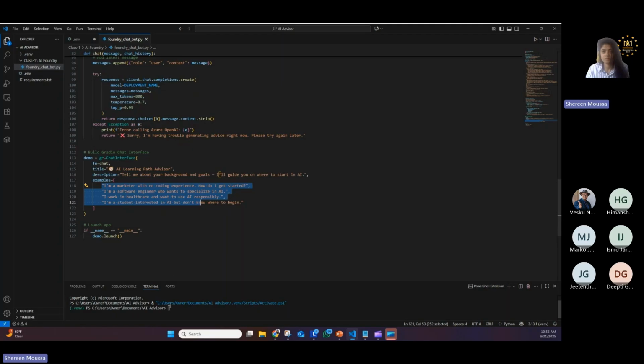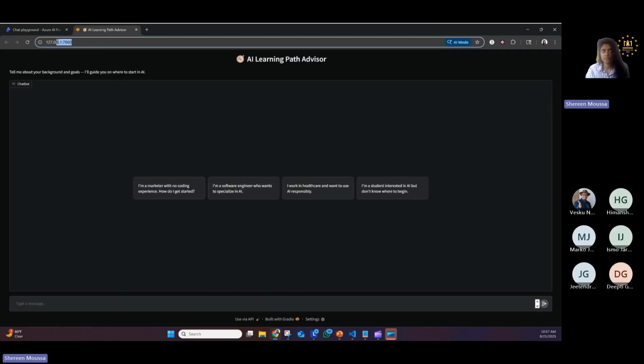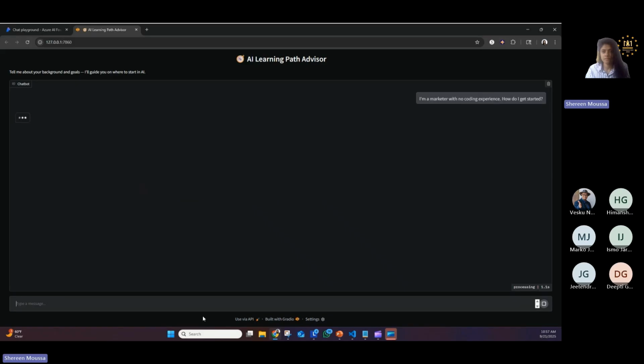Okay, so here what I had to do is activate my virtual environment first. And then I'm going to run this .py file. Click here. So now I did run it. I'll show you how it works, essentially testing it locally here. And let's just use one of those styles.